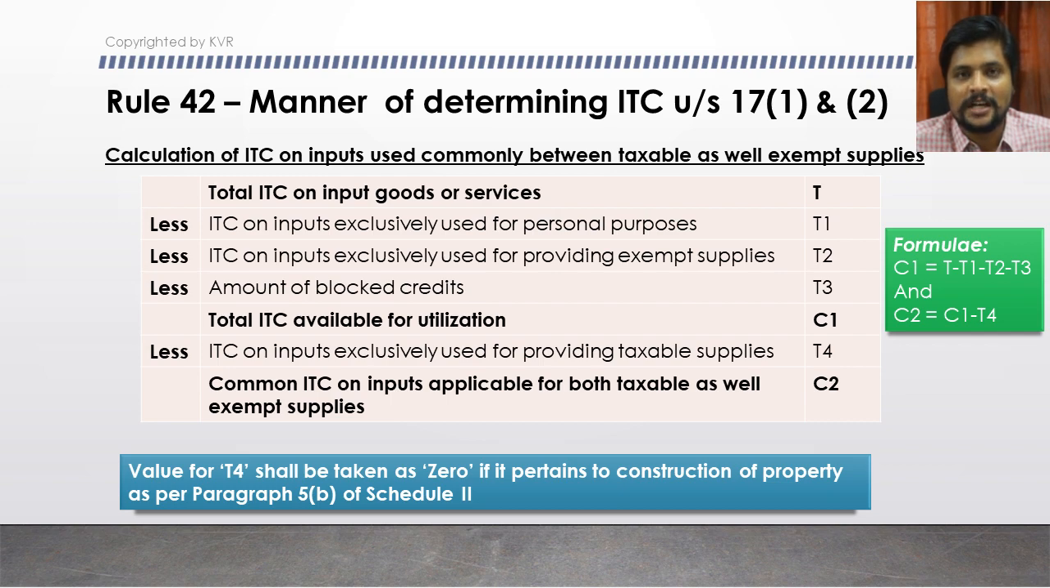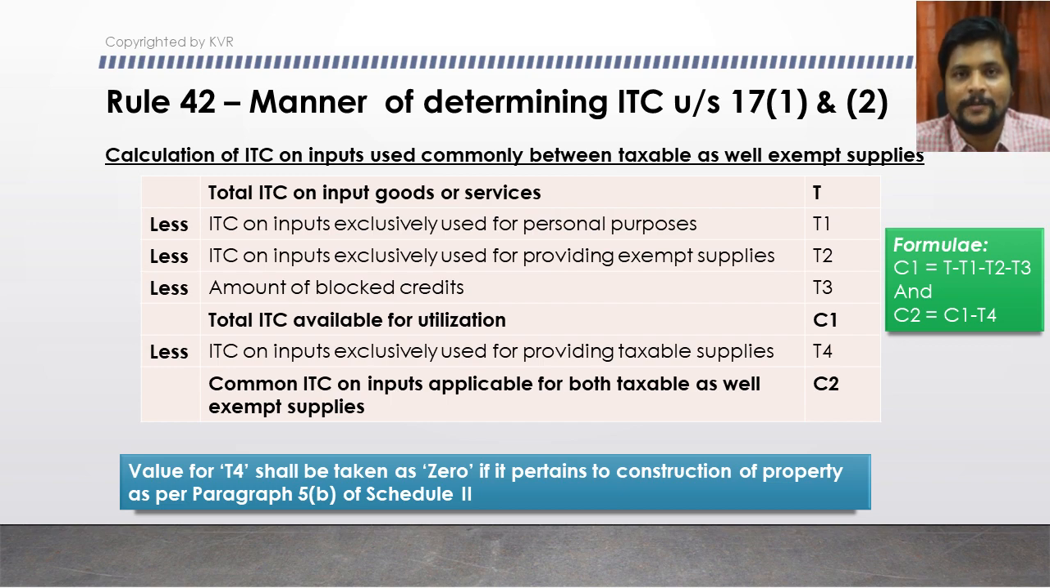The amounts which we have deducted before are all ITC which are not eligible for utilization. So those ITC are already deducted from the total ITC. So the amount which we have arrived at now is the amount that is utilizable within the business. That we call C1 here. Then on that amount we have to make one more reduction. That reduction is nothing but the input tax credit on inputs that are exclusively used for providing taxable supplies. We have to reduce that amount here.